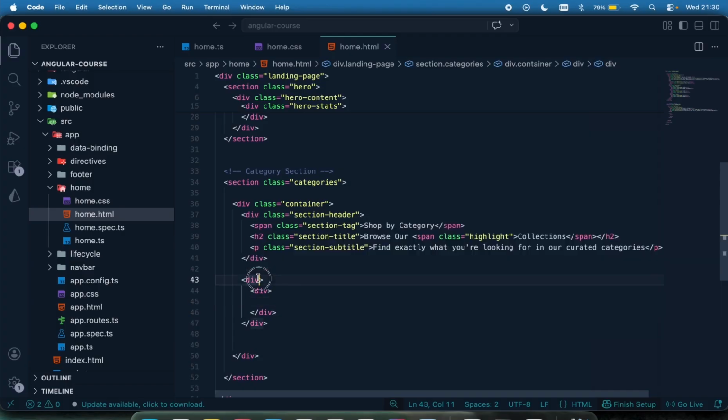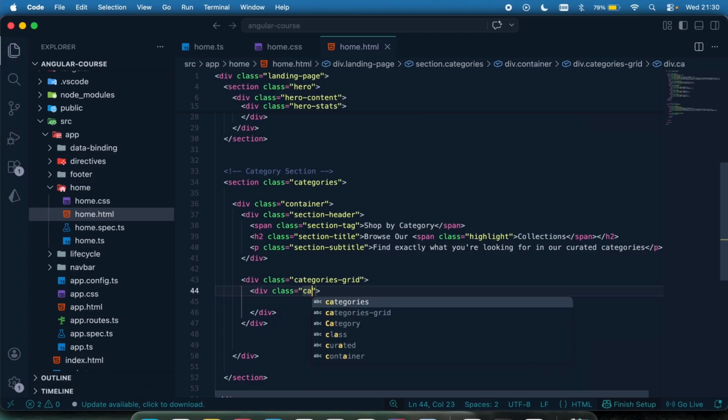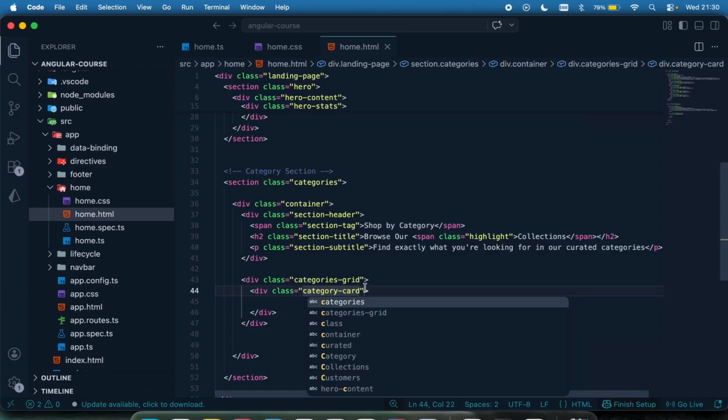So within this div, I'm going to give it a class name called category grid. That was the styling I gave to it. So category grid, and this other one right here, I'm going to first of all give it a class called category card. Category card, it should be small letter c, like that.